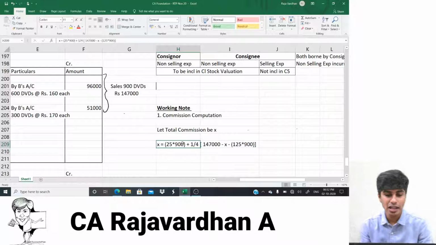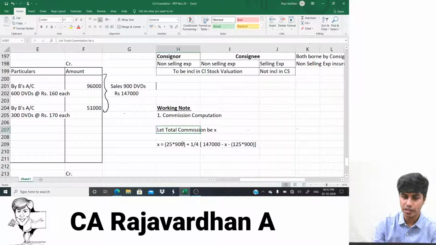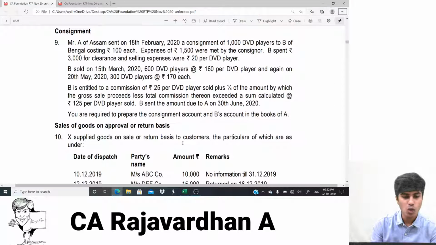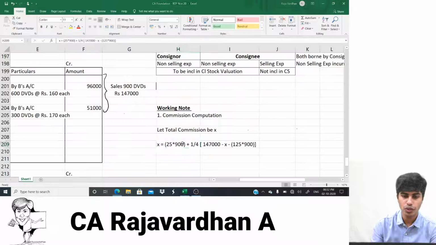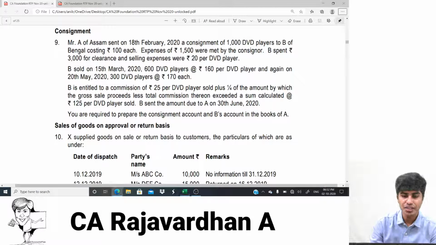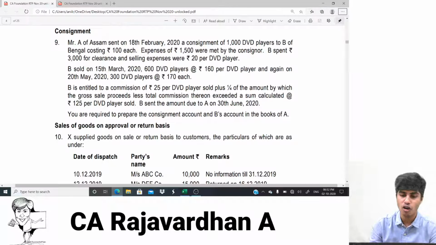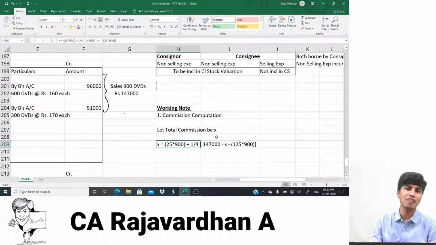Try and understand. I've told you commission has to be computed by working note. Let total commission be X. Perfect. X is what we should compute. It is 25 rupees per DVD player sold, so I wrote 25 multiplied by 900 because 900 DVDs are sold. They've told plus 1 by 4. Of means multiplied by. Bracket: the amount by which gross sale proceeds. Gross sale proceeds is 1,47,000.